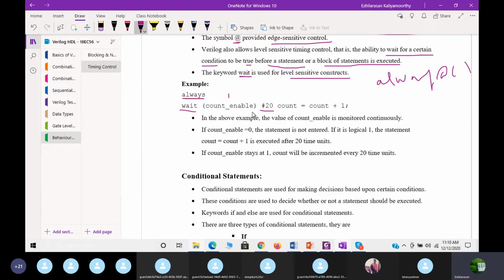This can be used in a test bench normally. In a test bench, we can use it like this. You always have to wait for count_enable. That is the meaning: wait for count_enable, so the counter should start to count.